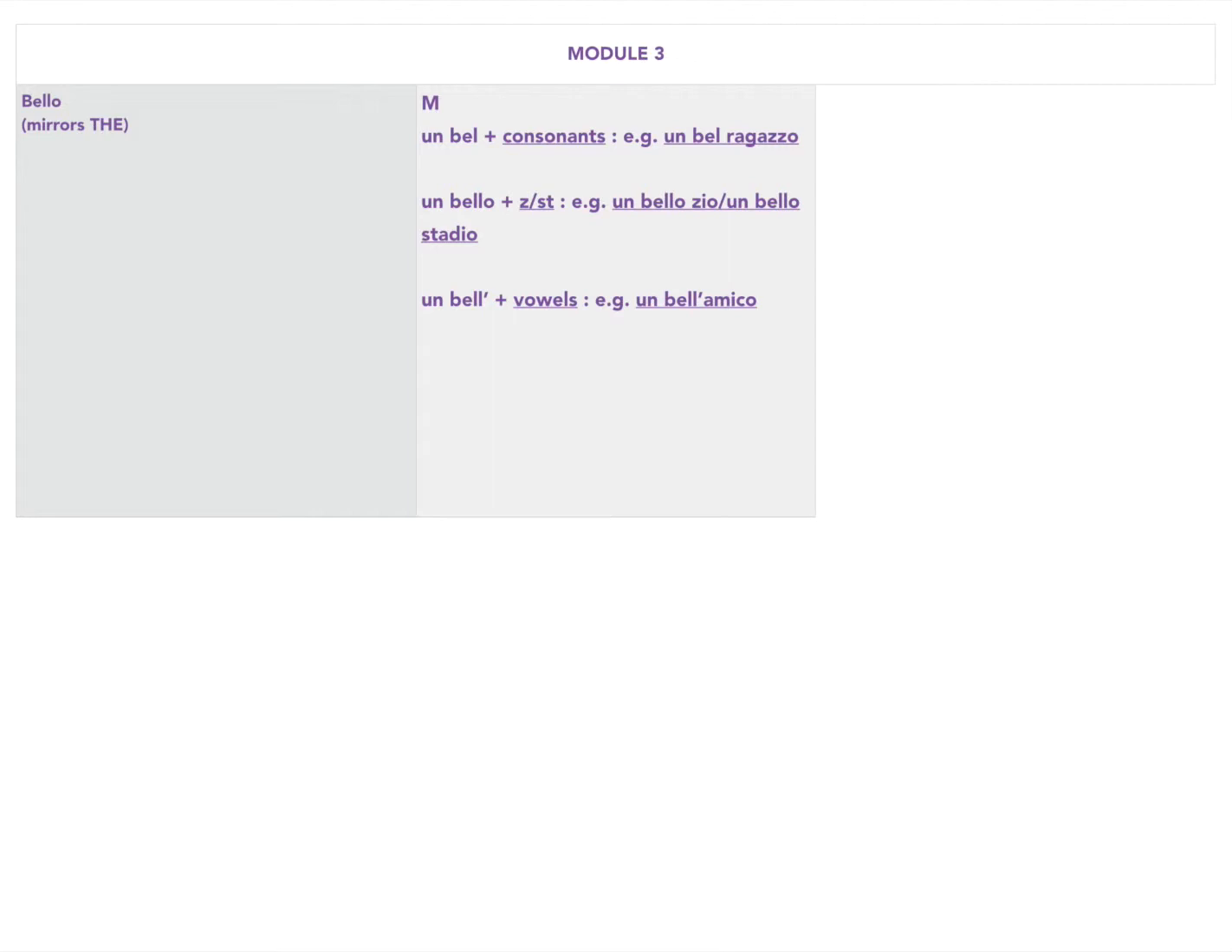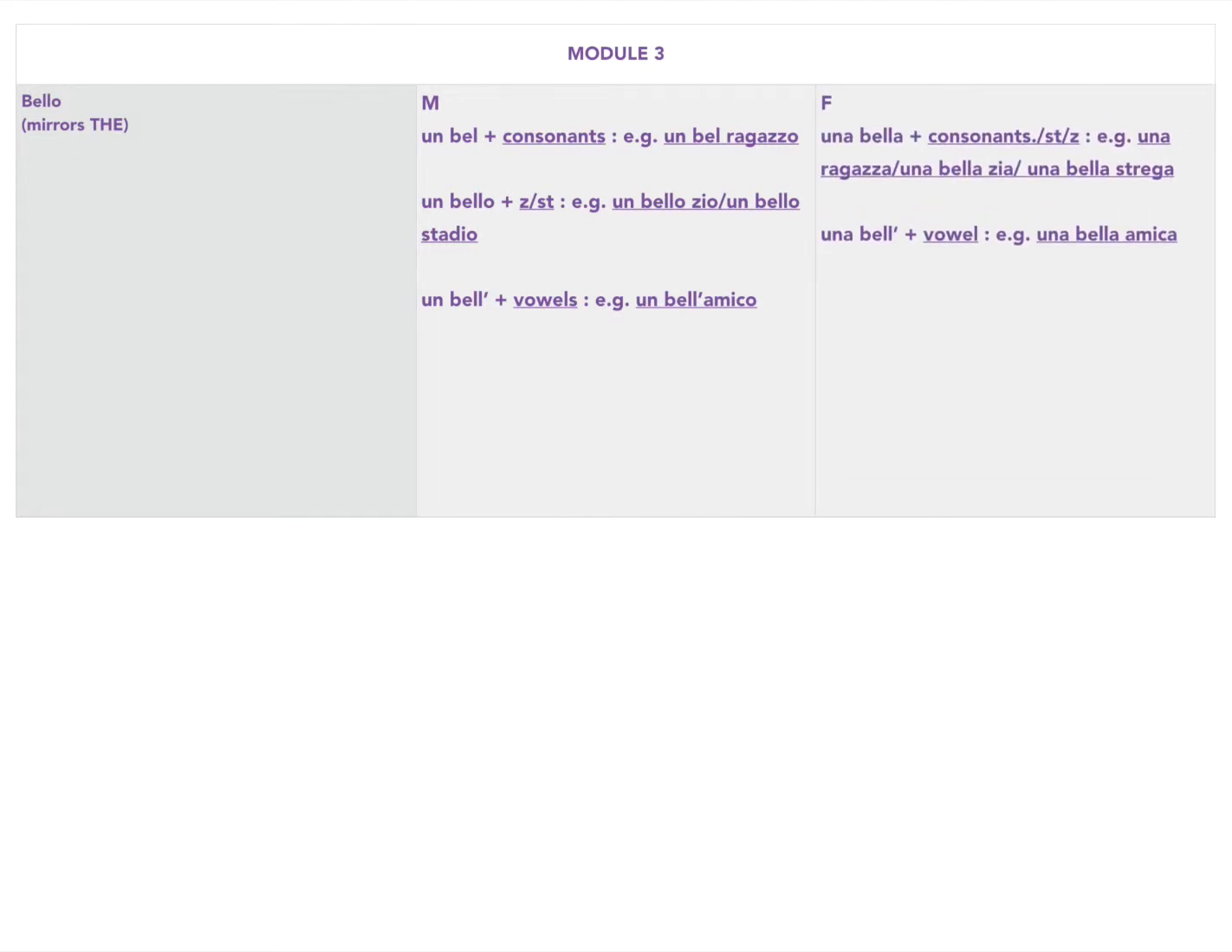Okay, so let's go over the masculine forms first. We've got three of them: un bel, un bello, and un bel. The first one is for consonants, like un bel ragazzo. The second one is for words that start with Z or ST, like un bello zaino. Oh, sorry, un bello zio, un bello stadio. And the third is for vowels, like un bel amico.